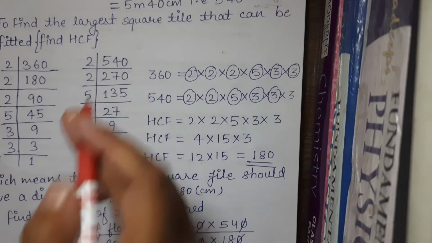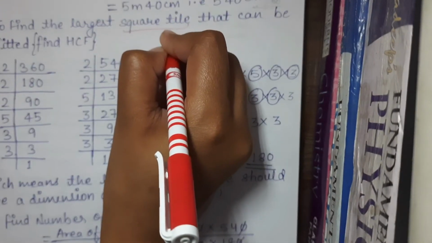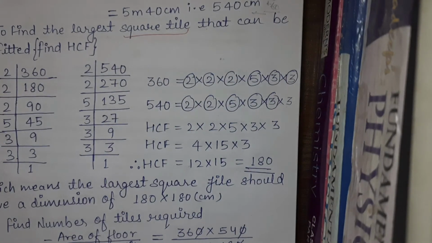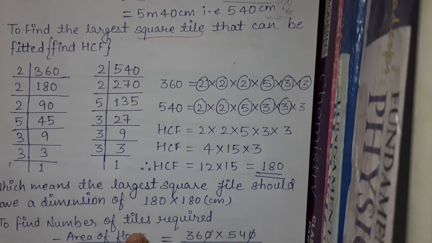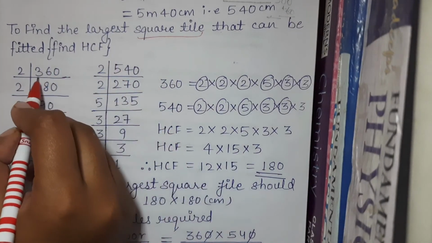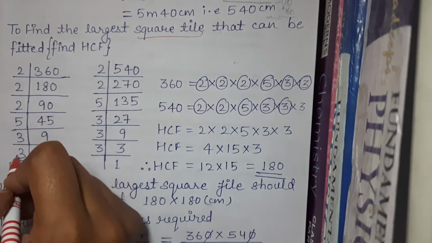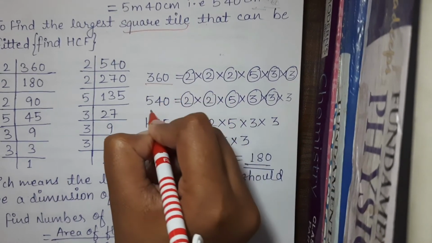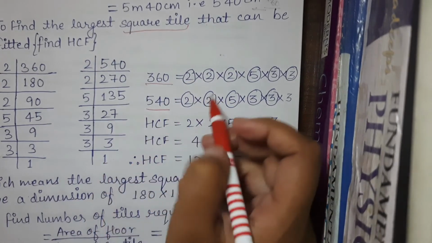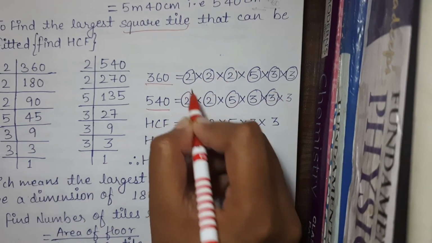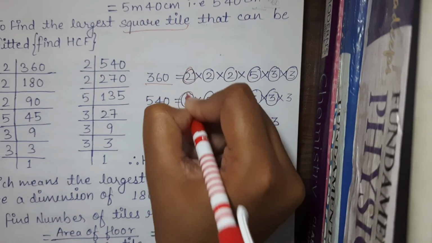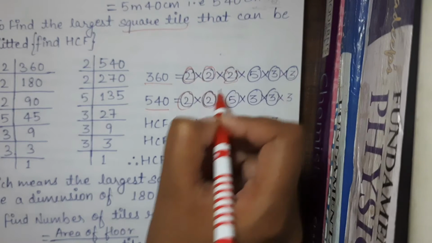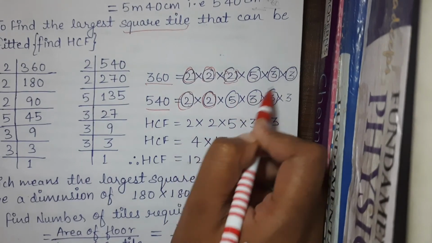Now, to find the largest square tile that can be fitted, we have to find HCF. So how will we find HCF? The same procedure you have to apply. 360 is 2, 2, 2, 5, 3, 3. I hope you got the point. Now let's find the HCF of 360 and 540. Here we can see 2 is common. So we circle 1, 2, second 2, and 5, 3, 3.